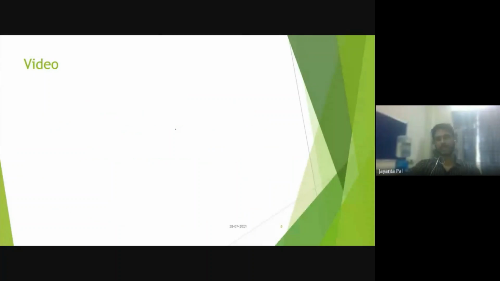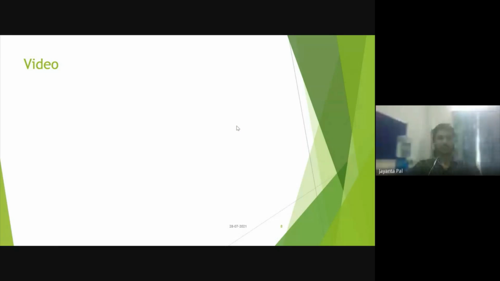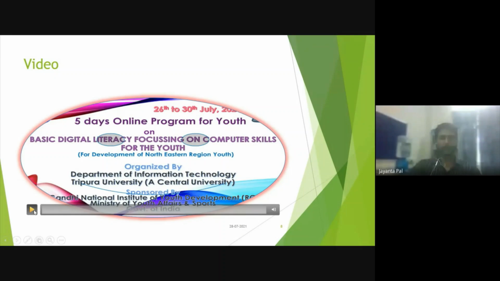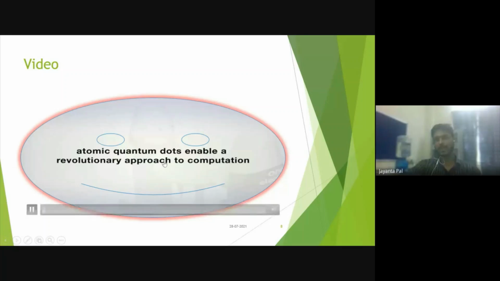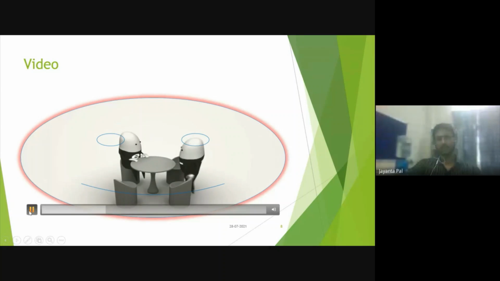Now it vanishes. It is one of the advanced topics that we can use a macro also. Like in the previous slide, I was talking about video, that if I play the video, it will be played in this smiley face like figure. Even though the actual figure was rectangular in shape, we can change the shape also, right?